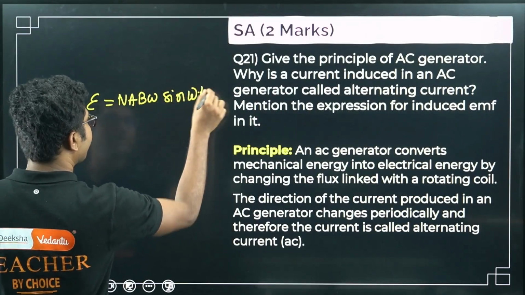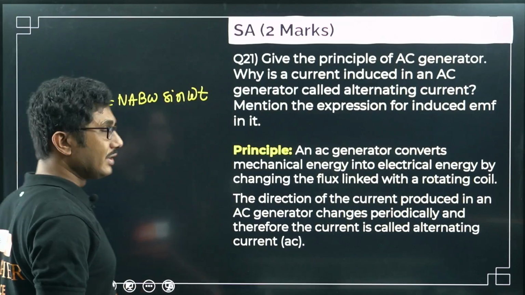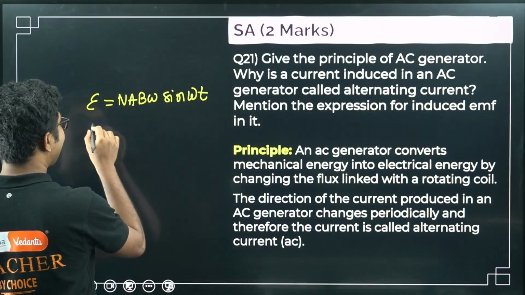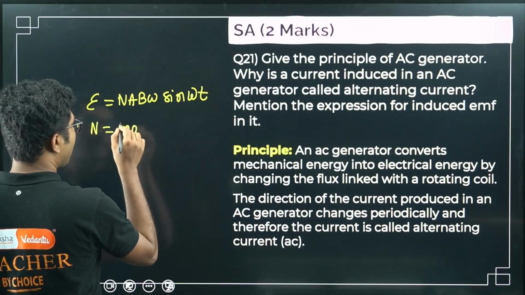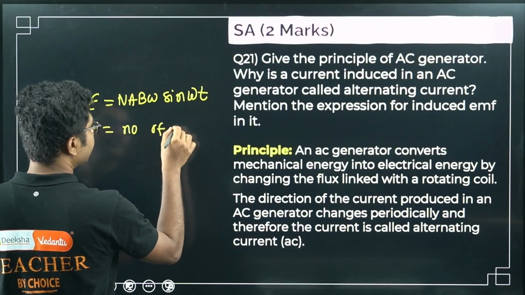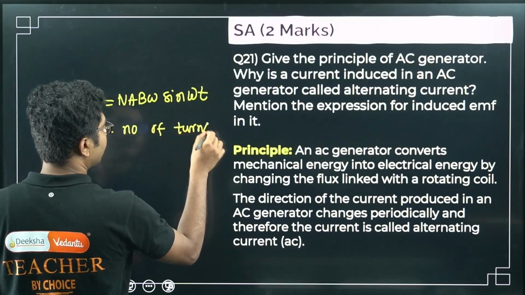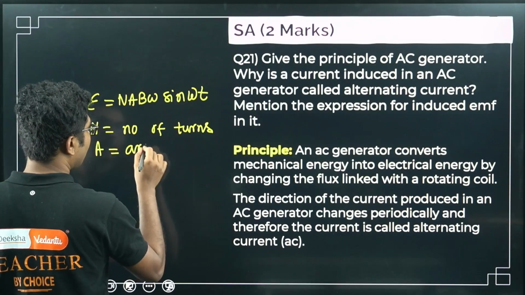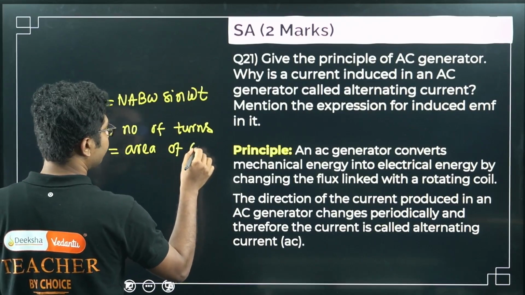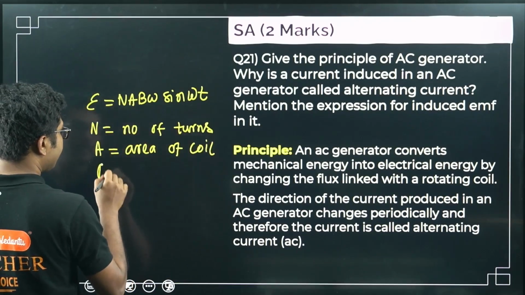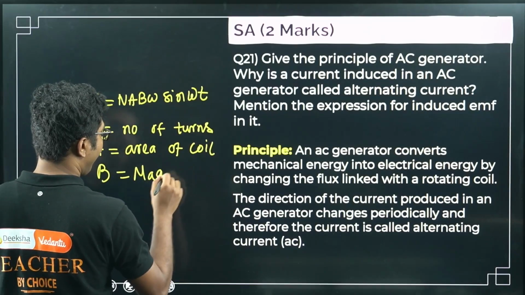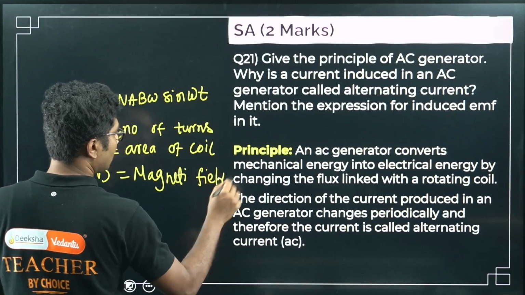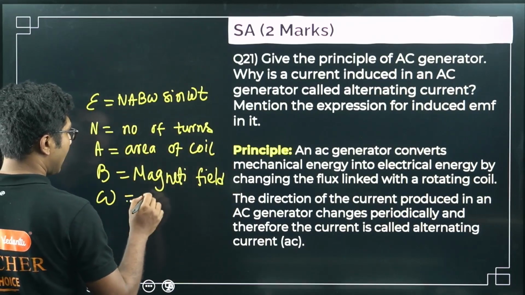You can check in the book how this formula came, but how it arrived is not important. The important part is what all these quantities are. N is the number of turns in the coil. A is the area of one single coil, right? B is the magnetic field, and omega is obviously the angular speed.